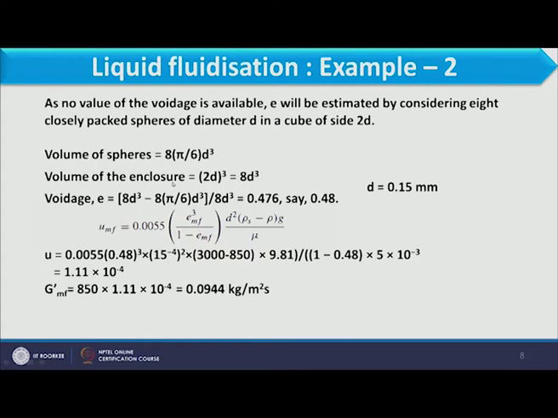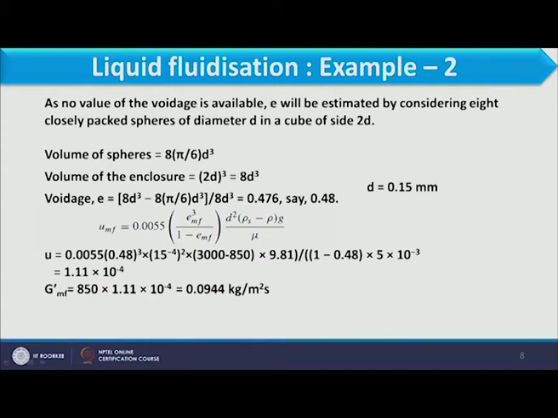Now volume of enclosure is, because side is 2d, (2d) cube, that is 8d cube, the total volume of enclosure. Now how can we calculate voidage? Voidage can be defined as the volume of liquid divided by the volume of enclosure. Volume of liquid means volume of enclosure minus volume occupied by the spheres. So that should be (8d cube minus 8 pi by 6 d cube) divided by 8d cube. The value comes as 0.476. We can take this as 0.48.